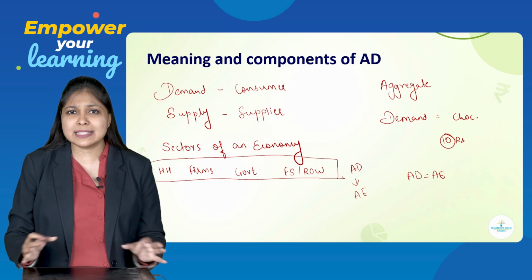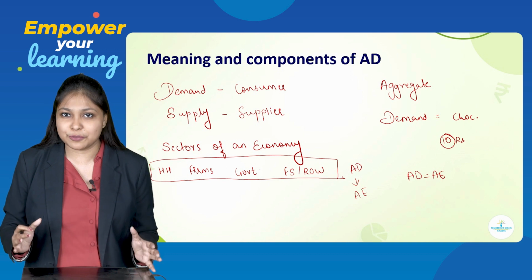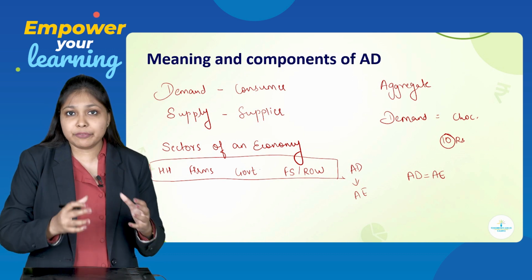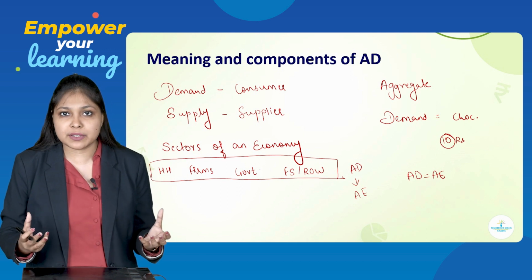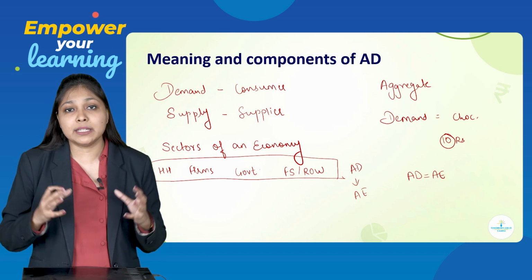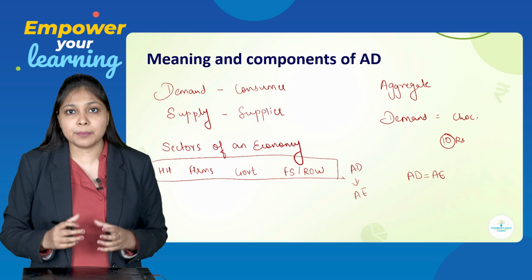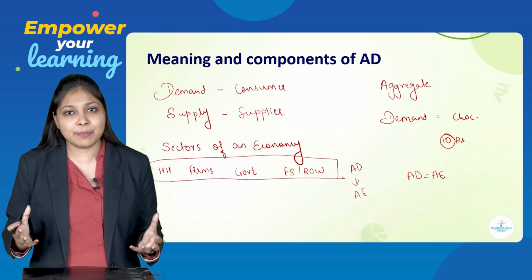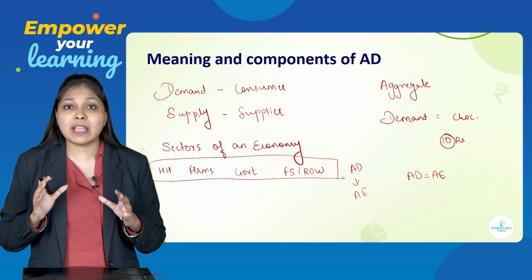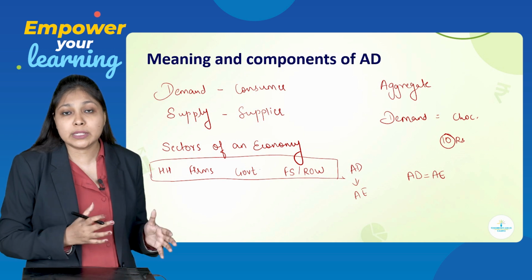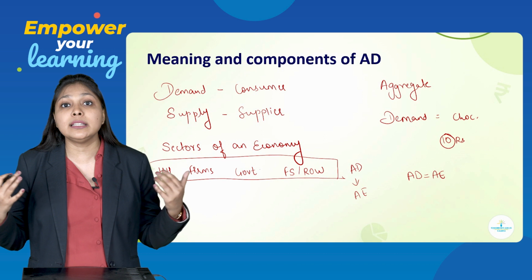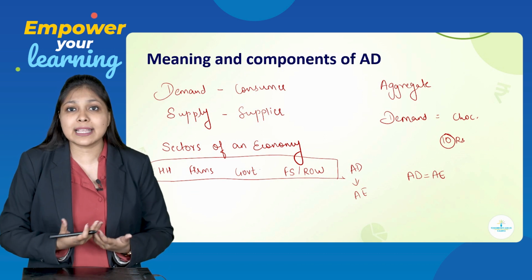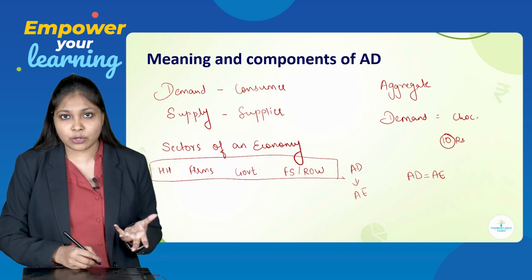I hope the basics of aggregate demand are clear to all of you. So, when different sectors of an economy demand goods and services, and when we sum up the demand of these sectors of an economy, we call it aggregate demand. In macroeconomics, we are not going to talk about individual demand, we are going to talk about aggregate demand. That means the demand by all the sectors of the country or the economy.